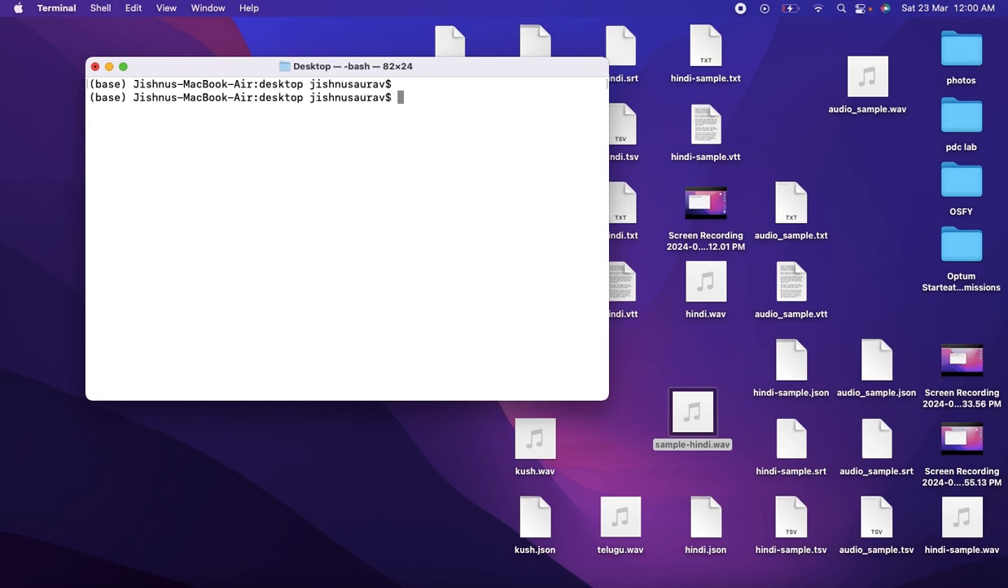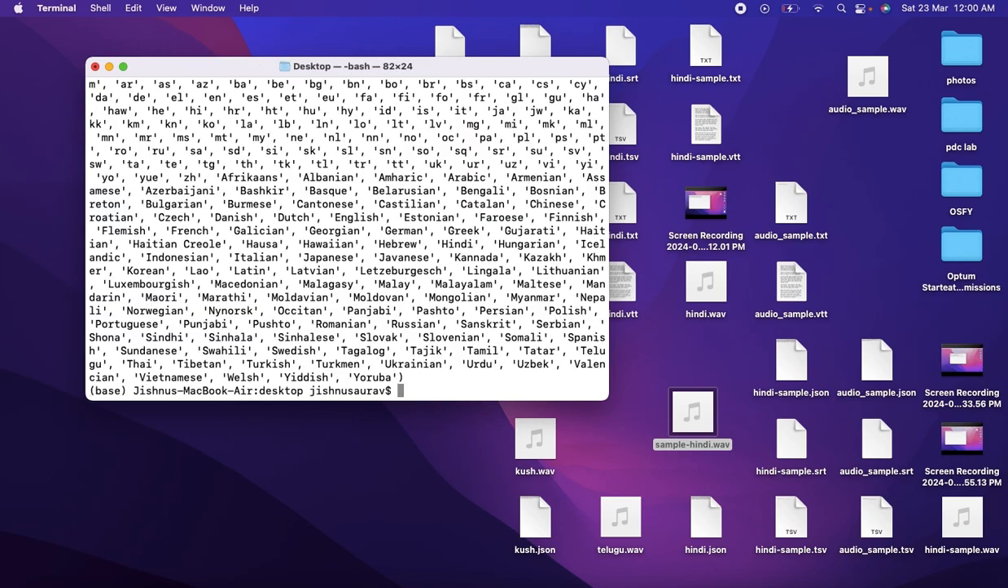Because I know that my audio is in Hindi, I'm going to give the language name as well. So sample hindi.wave is my audio file's name. Hyphen hyphen language is one of the parameters that I'm giving, and I'm going to say Hindi. I've said "मेरा नाम जिष्णु है और मैं बहुत अच्छा इंसान हूँ", and some more things in my audio file. So let's see.